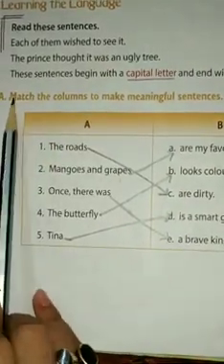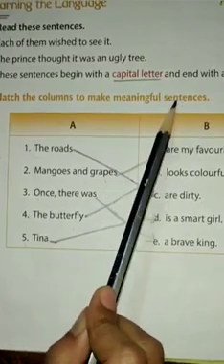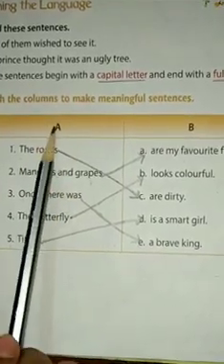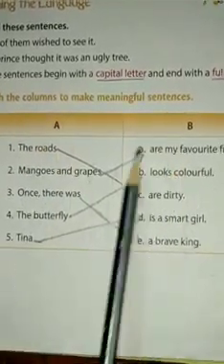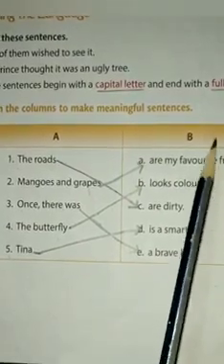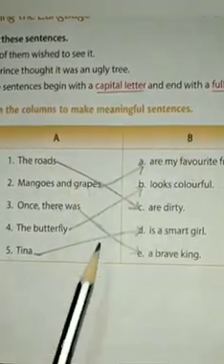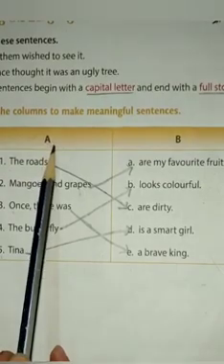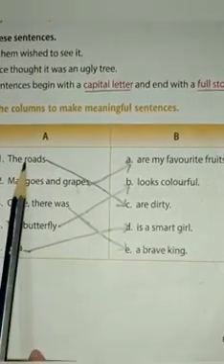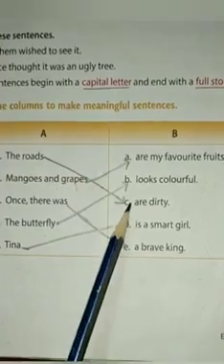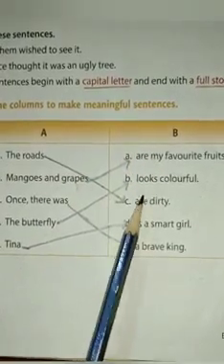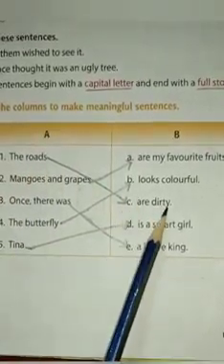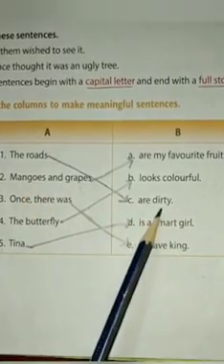Question number A. Match the columns to make meaningful sentences. Here, the first half of some sentences is given in column A and the other half of these sentences is given in column B. You have to match them to make meaningful sentences. So, look at the column A, number 1, the roads. It will match with number C from column B, that is are dirty. That means the roads are dirty. This is a meaningful sentence.